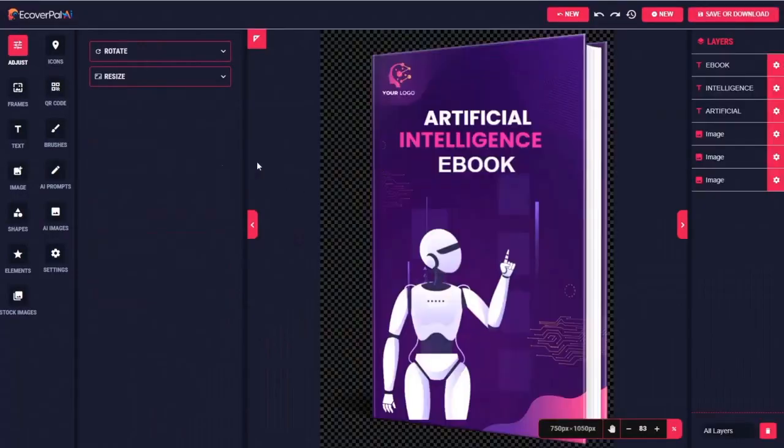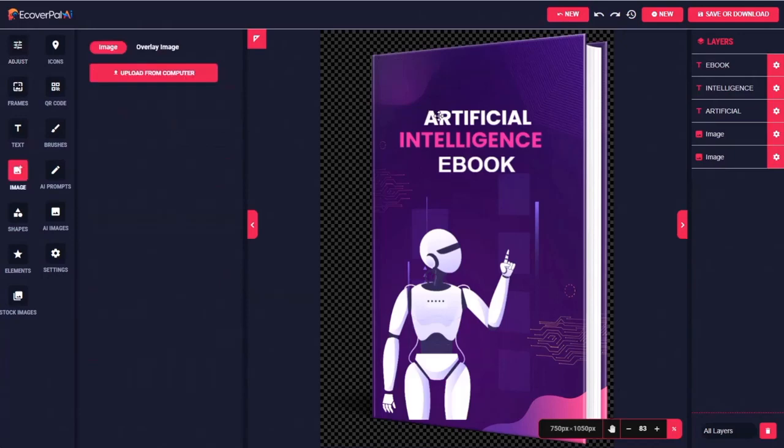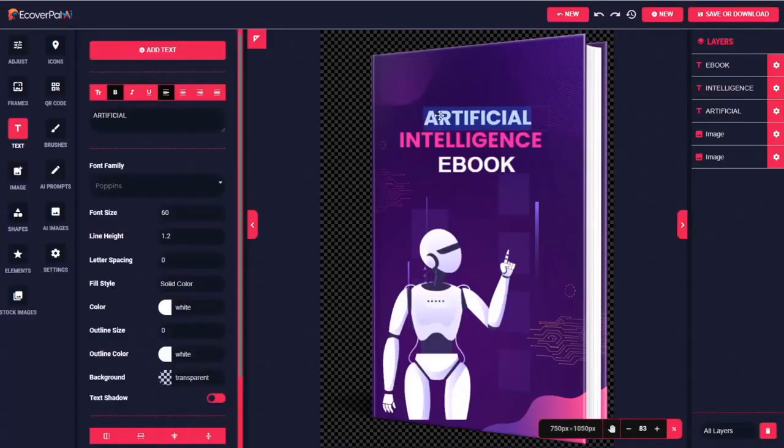And before I even get into the AI features of this platform, I'll start by showing you how to quickly customize an eCover using the most basic tools. So on this one, if you have a logo, you could put it here, otherwise we could just eliminate that logo. And let's say I have an ebook called Using AI to Generate Bitcoin. Just double click on the words, Using AI to Generate, and I'll go all caps on this, Bitcoin.